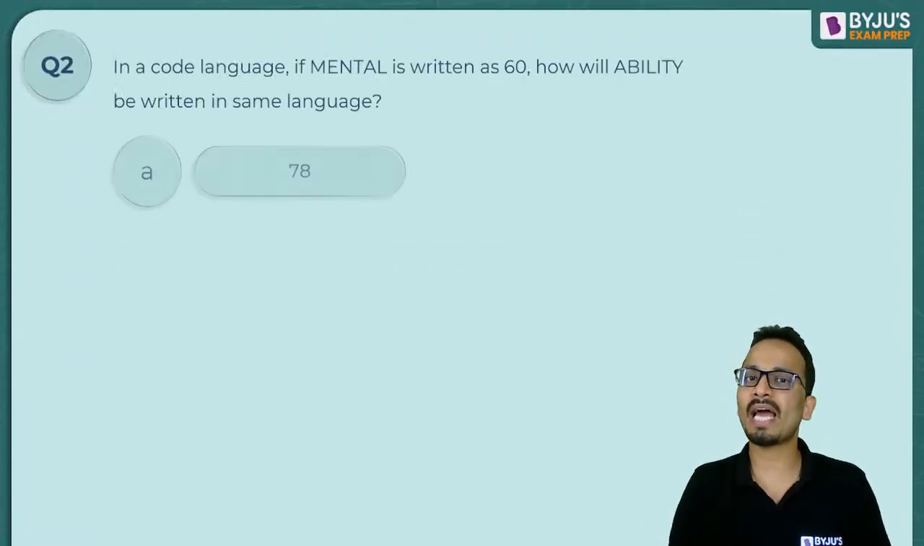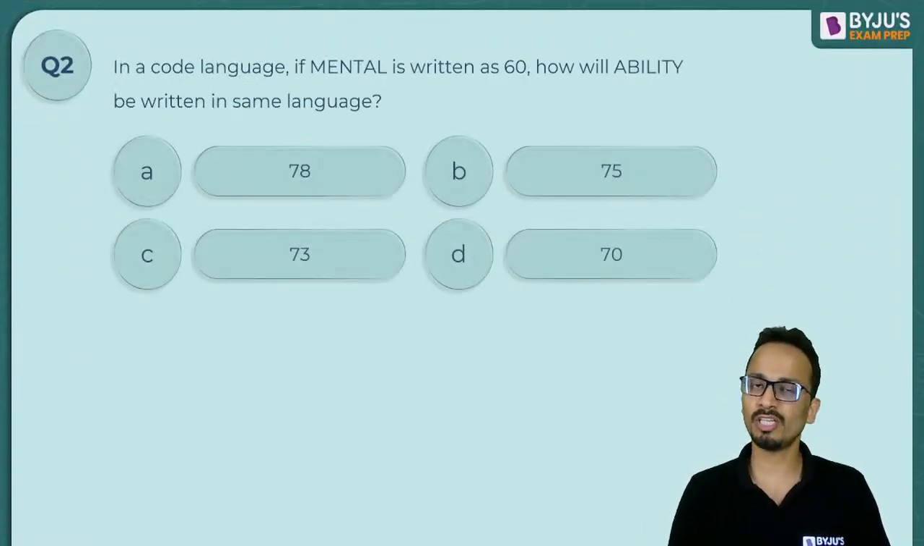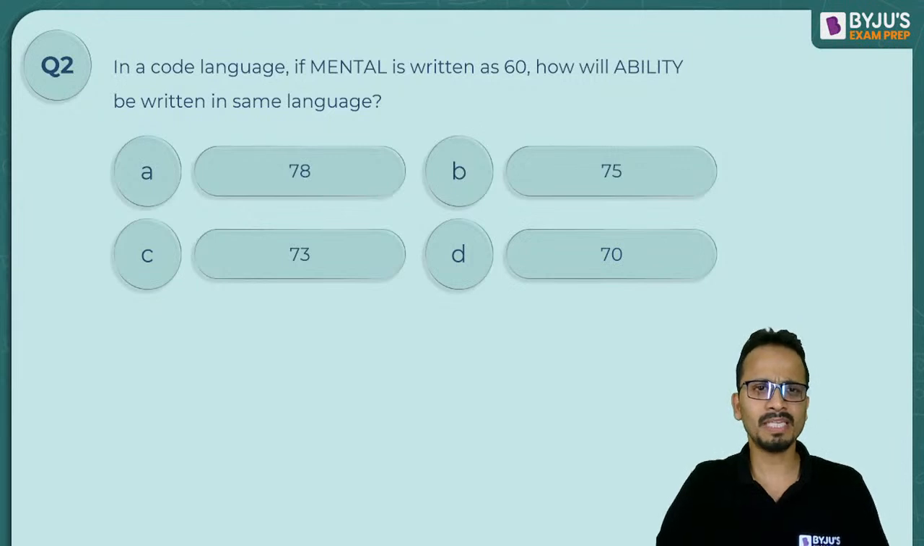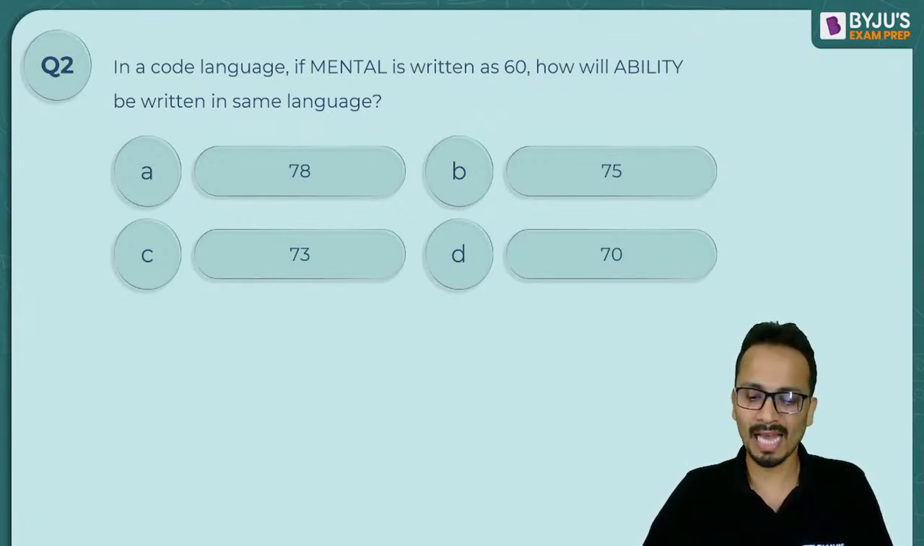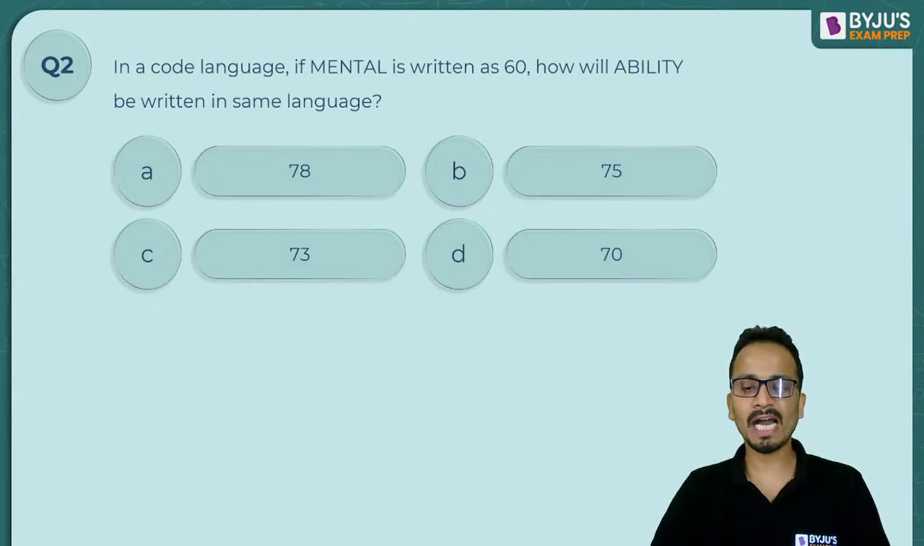Let's see how many of you can give me answer for this one. Now this is a little tricky. Be careful. In a code language, if mental is written as 60, how will ability be written in the same language? Let's see how many of you can give the correct answer for this question.